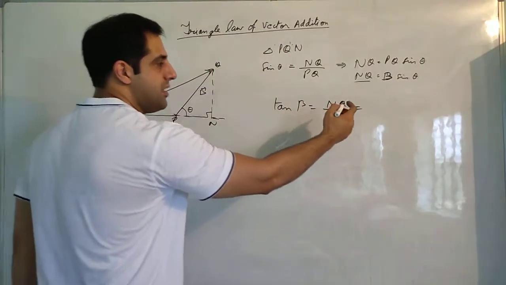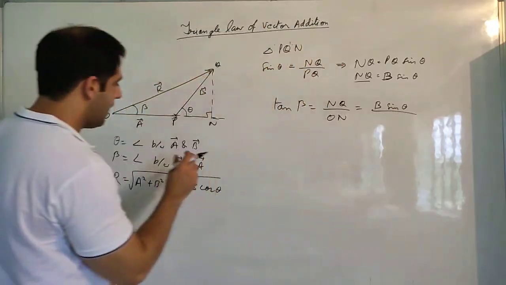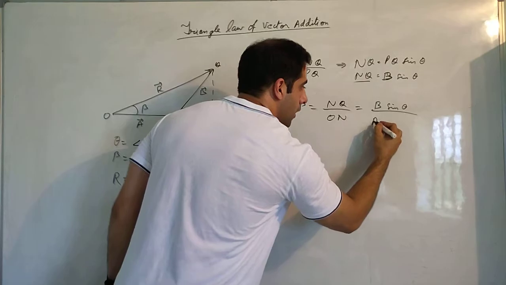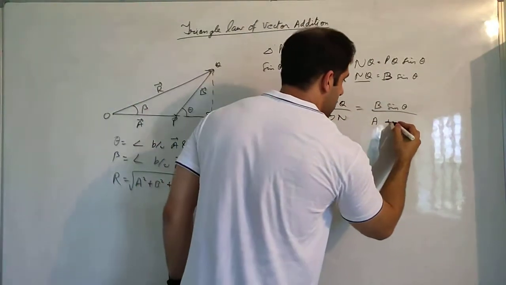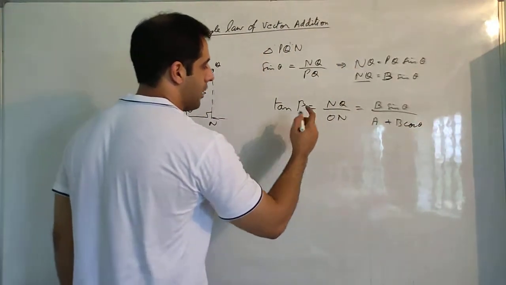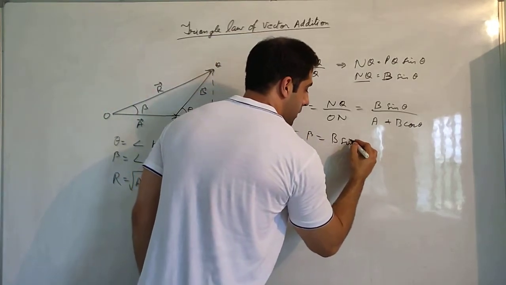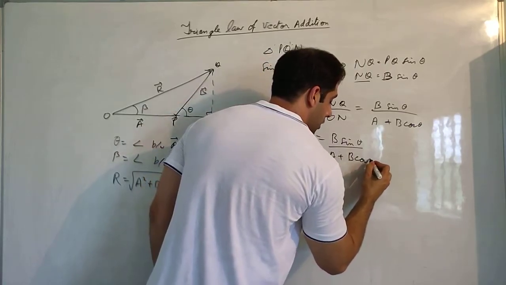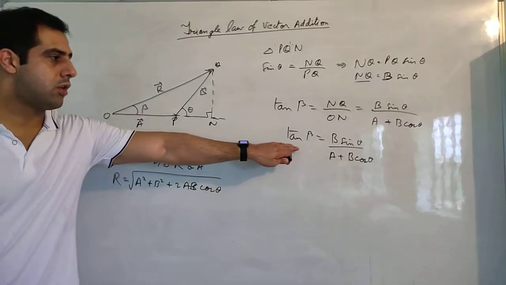Okay, NQ was B sin theta. ON again can be written as OP plus PN, where OP is A and PN is B cos theta. Okay, so this will be the formula. So tan beta equals B sin theta upon A plus B cos theta. This will be your direction of the resultant.